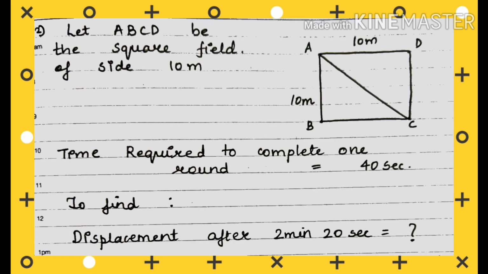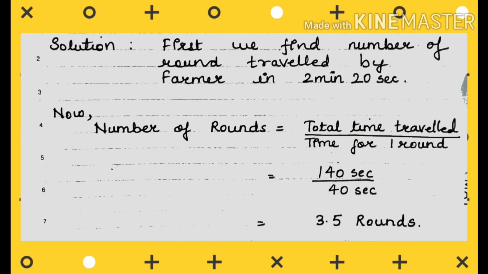What is given is a square field having a side of 10 meters. Time required to complete one round is 40 seconds. So what do we have to find? Displacement after 2 minutes 20 seconds. Is it clear? Now, the solution. What do we have to do first? We have to find the initial and the final position of the farmer. For that we have to find out the number of rounds taken by the farmer. How will we calculate? We will divide the total time, that is 2 minutes 20 seconds,